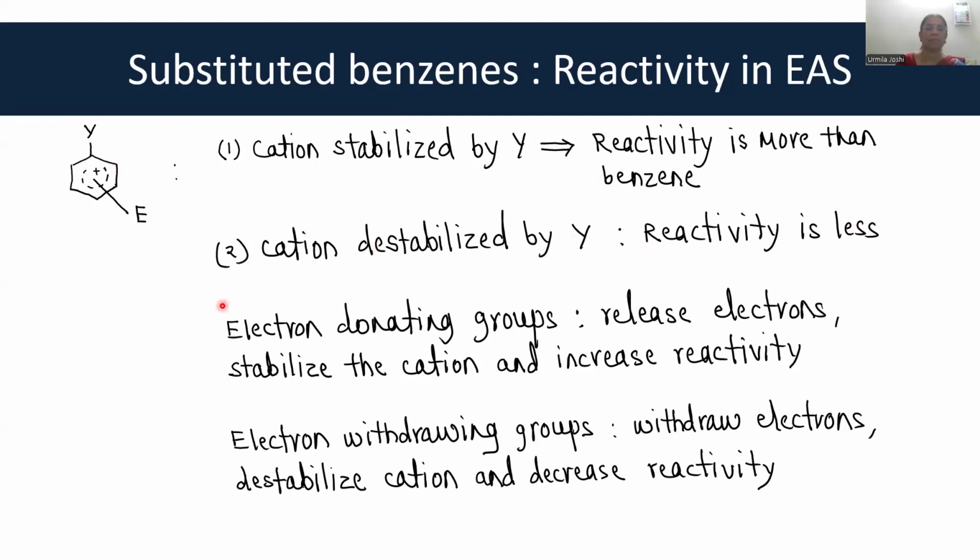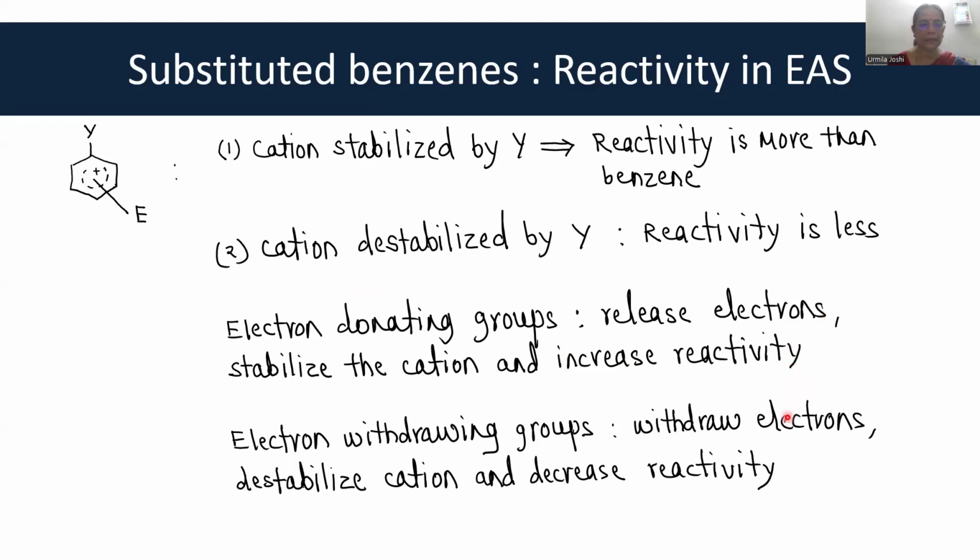Just try to understand, this is the cation. If Y is an electron donating group, it will release electrons. When it releases electrons to the ring, this positive charge is a little bit reduced, right? Some electrons are released, so this positive charge is a little bit reduced. And so the cation is stabilized. When the cation is stabilized, it increases the reactivity because a stabilized cation is more easily formed, and so the reactivity is increased.